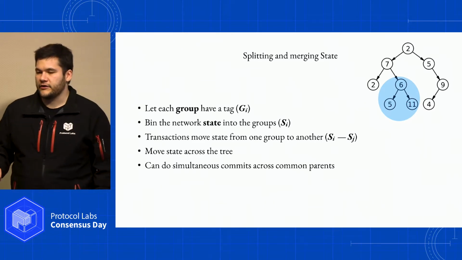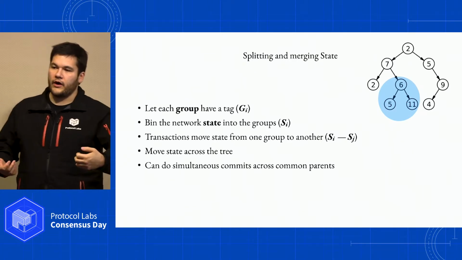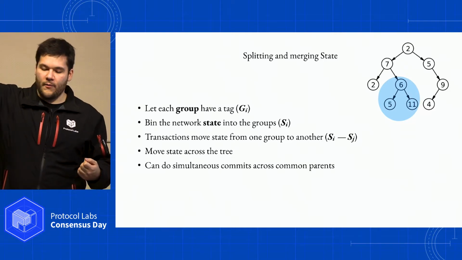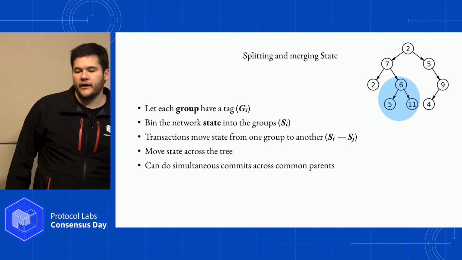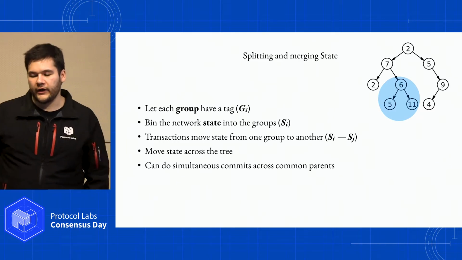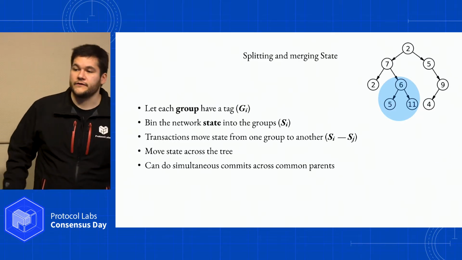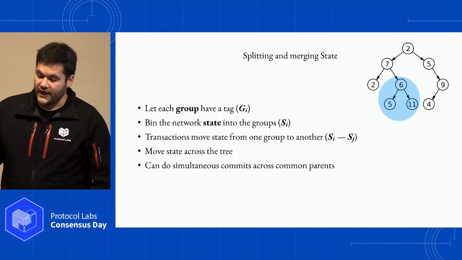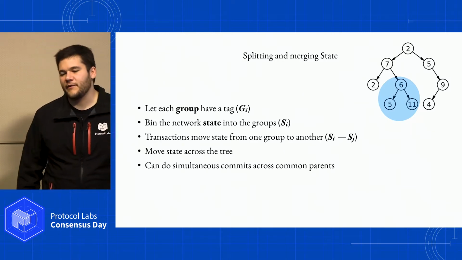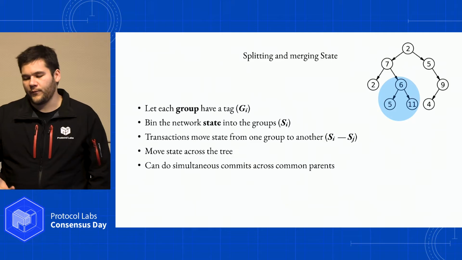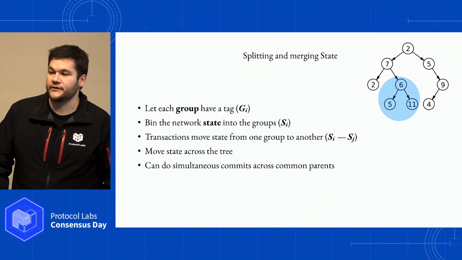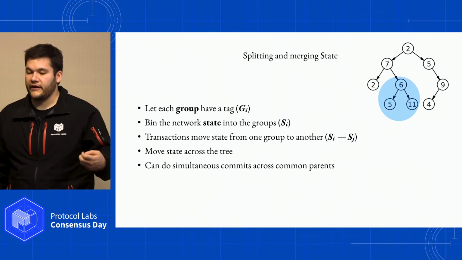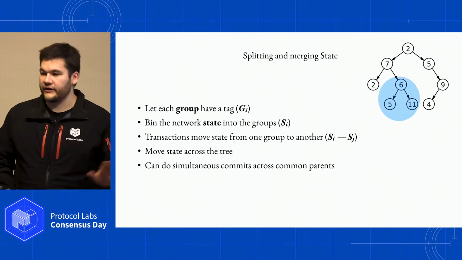Now with money, it's easy to think about. You can just think of account balances. You lock it in 1 first, you then propose it into 2, and then you commit it in both spots, and then you can reason about the state moving that way. But it gets a lot harder to think about for applications. Certain kinds of applications would have to reason about what it means to merge state this way. If this was a chat system of some sort, governing things like friend lists, then you have to reason about what it means to deal with local state merging that way. So this is where the CRDT work comes in.